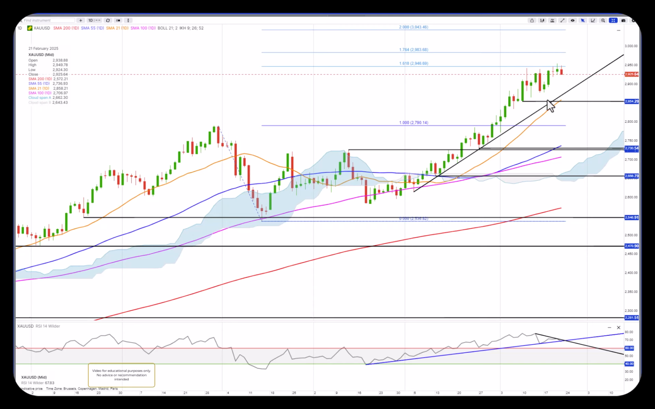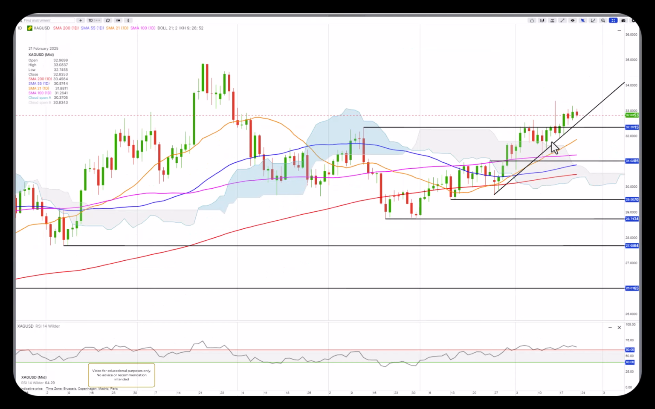On silver, it is in a bullish trend. It's not that convincing, but it's in a bullish trend and could push higher towards 34, but also stalling a little bit here. So RSI not convincing. I would be cautious there too.